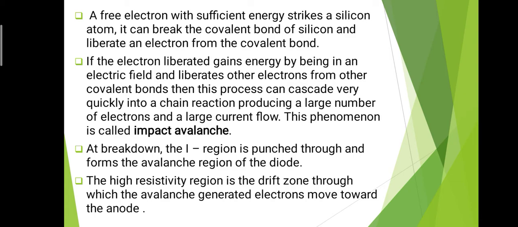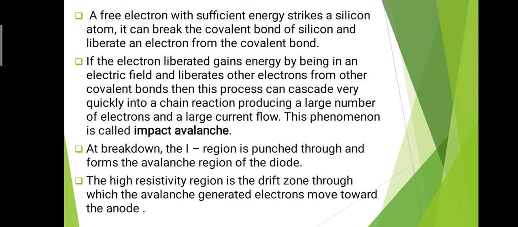What do we mean by covalent bonding? A covalent bond is formed with the help of sharing of electrons. If we insert free electrons with sufficient energy on a silicon atom, then these high-energy electrons break the covalent bond and liberate an electron from it.